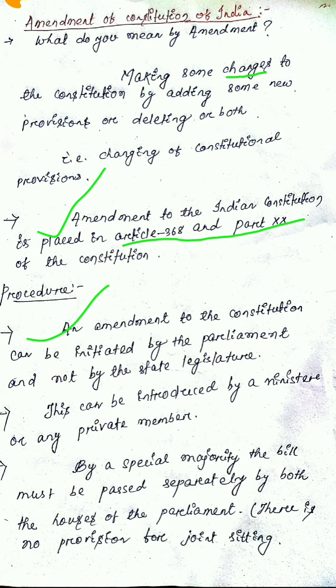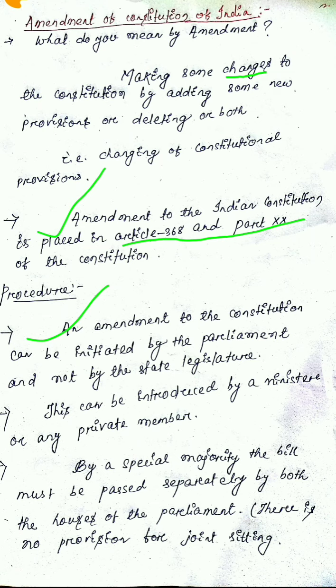An amendment to the constitution can be initiated by the parliament. Parliament has two houses, Lok Sabha and Rajya Sabha. So it may be initiated by the Lok Sabha or by the Rajya Sabha, but it cannot be initiated by the state legislature. Only parliament has the capacity to initiate a bill for amending any part of the constitution. So you have to remember this.